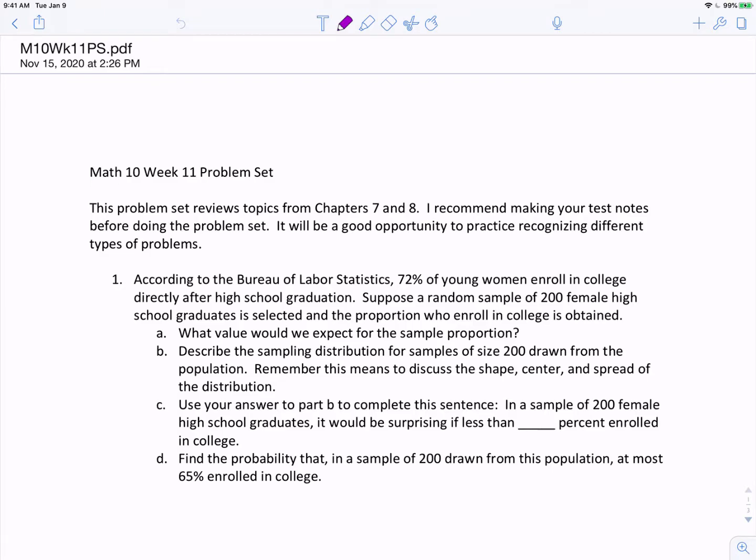Here are the solutions to this week's problem set. This problem set reviews topics from chapters 7 and 8.